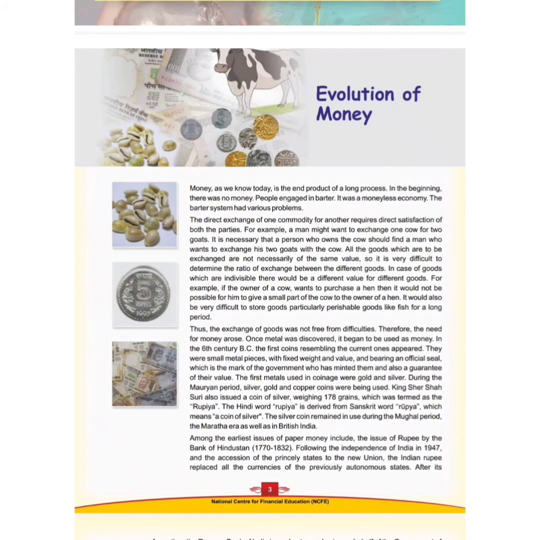Now talking about what happened with the British East India Company. We all know that the Britishers ruled us. So how was the concept of note currency introduced? If we go back 200 years, there was the earliest issue of paper money.